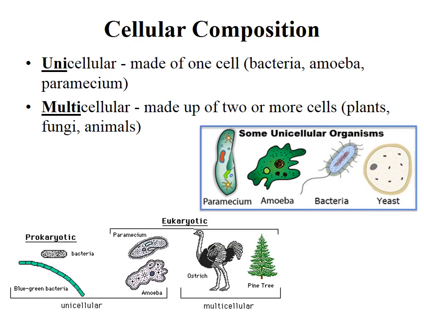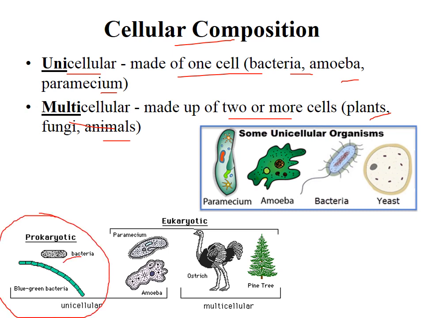First of all, cellular composition. Cellular composition means it's unicellular or multicellular. Unicellular means it's made up of one cell, and multicellular means made up of two or more cells. Unicellular examples are bacteria, amoeba, and paramecium, and multicellular are all the higher plants and animals. Unicellular prokaryotes are the blue-green algae and bacteria. Unicellular eukaryotes are paramecium and amoeba. And multicellular eukaryotes are higher animals and higher plants. Okay, so this is about the cellular composition.